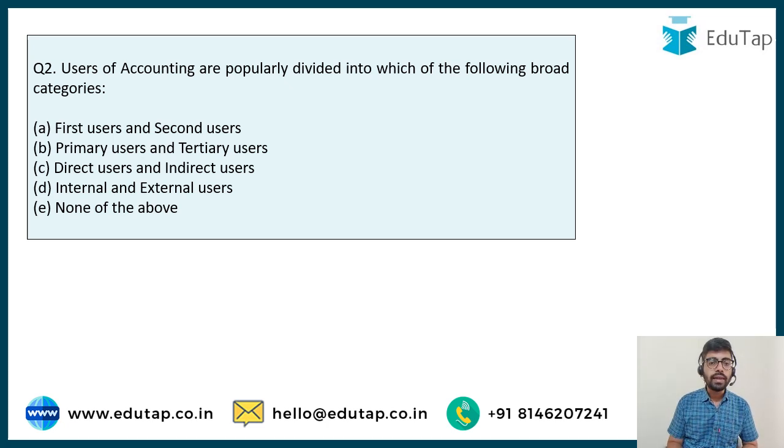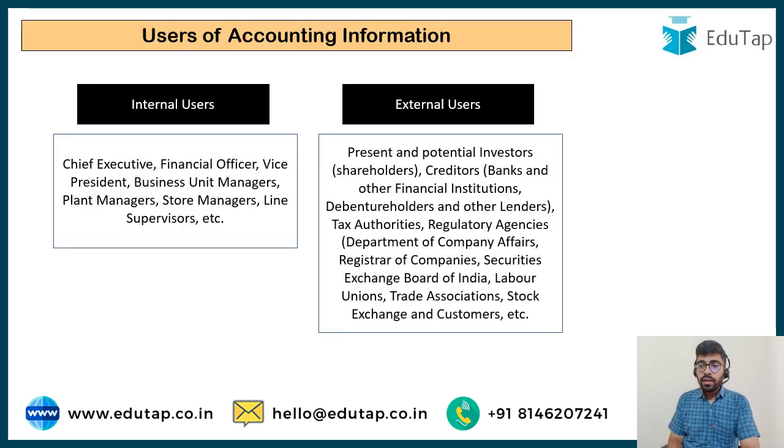Now these users are broadly classified as, you have to answer which of these two categories: first users and second users, primary users and tertiary users, direct and indirect users, internal and external users, or none of the above. In the previous question, we talked about how accounting generates useful information for users of accounting. In a very small business, like when I start a business for mobile phones, the user is primarily going to be me, or it may be income tax authorities, or some near and dear ones who have given me money or loans. They may be the users of the accounting information.